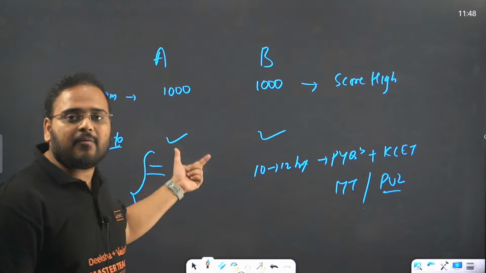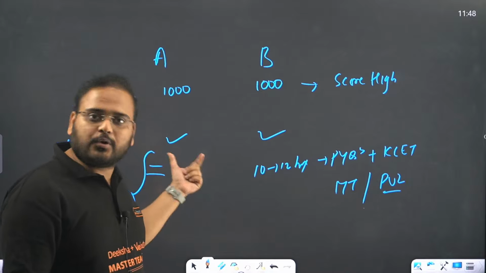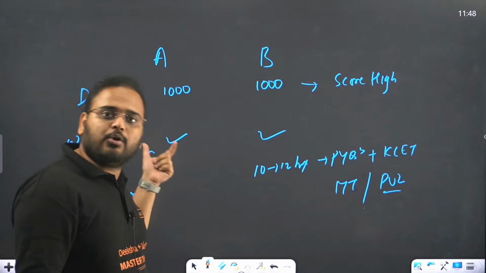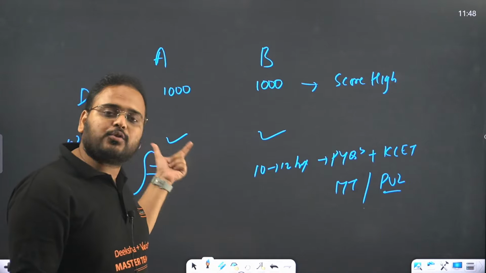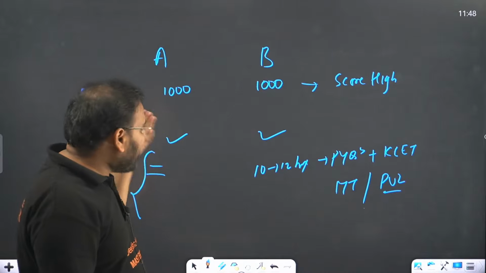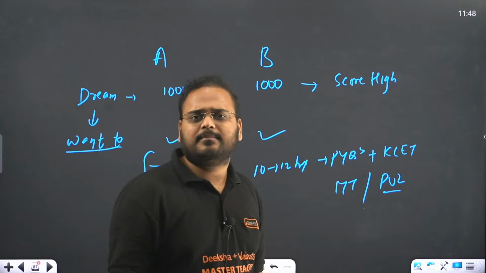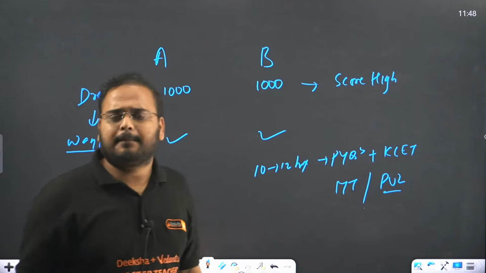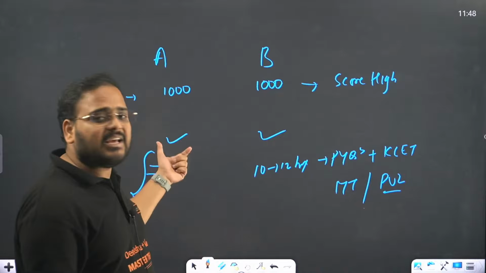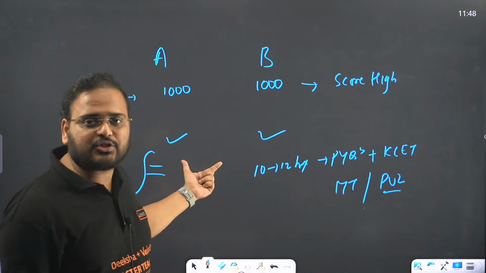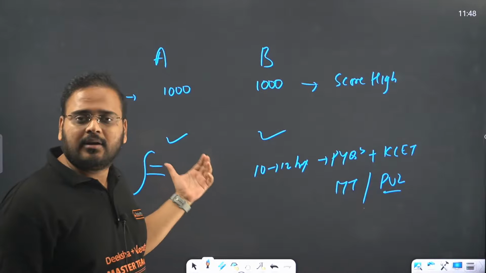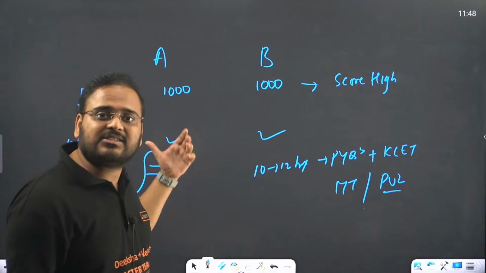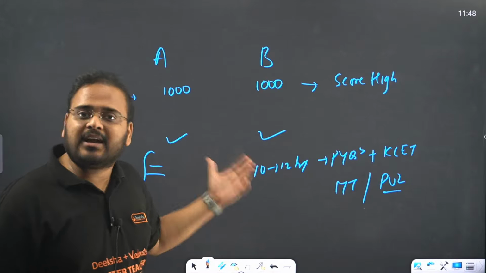If student A wanted to score high, he knows what to do. He knows what to follow, what syllabus to follow, what book to follow. So student A also has all the answers, but actually he does not want to do it. He does not care about it. If he or she actually cared about the examination or the result, he knows what to do, and he or she will start doing it right now only.